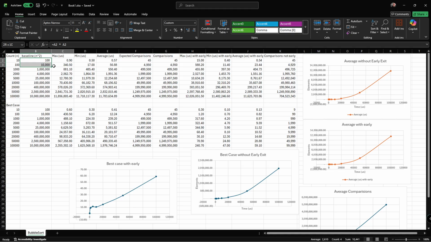The things to note here for the first case: for all of them, for 10 elements, in fact even 100 elements, it's hard to see much information. The reason for that is that it's dealing with a lot of interference from other things running on the computer.